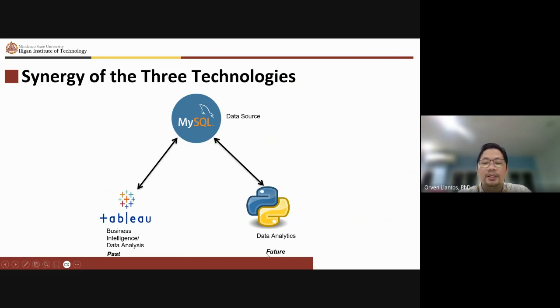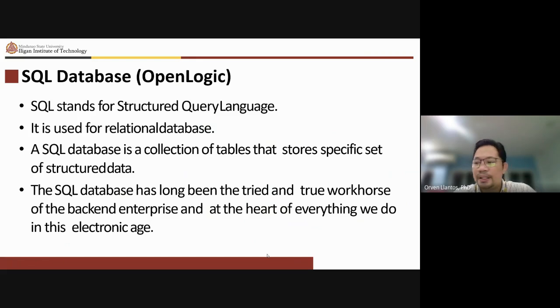All right. So what do we mean by SQL database? SQL stands for Structured Query Language, and it's primarily used for relational databases. A SQL database is a collection of tables that stores a specific set of structured data. That's how we look at SQL, and we will be dealing with structured data only.